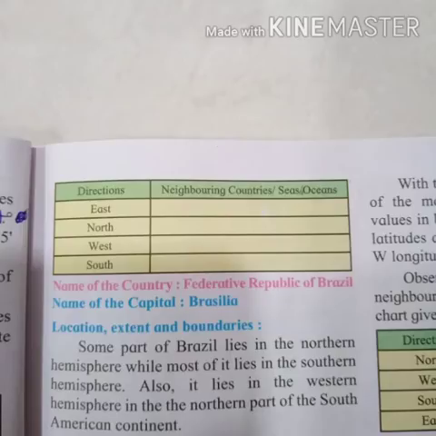Also, it lies in the western hemisphere, in the northern part of the South American continent. It means Brazil is located in both hemispheres, but most of it is in the southern hemisphere.